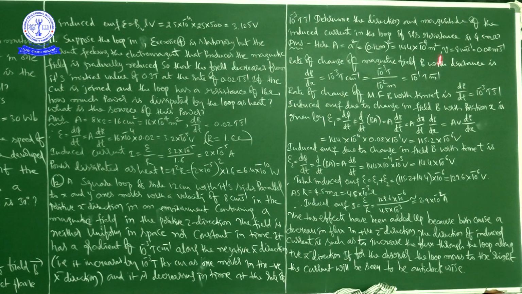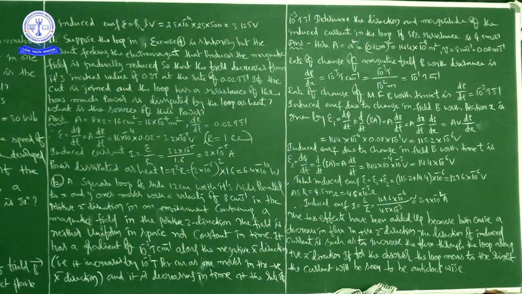Next, the R value is already given, 4.5 milliohms, that is 4.5 into 10 to the power of minus 3 ohms. Therefore, induced current I is equal to epsilon by R, which gives 2.9 into 10 to the power of minus 2 amps.